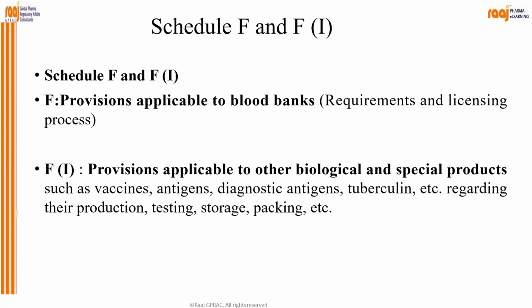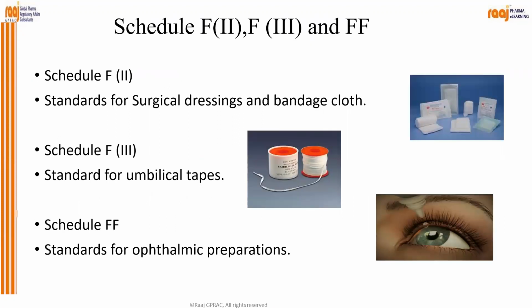Okay. In Schedule F and F1, F has provisions applicable to blood banks, requirements and licensing process, whereas F1 has provisions applicable to other biological and special products, such as vaccines, antigens, diagnostic antigens, tuberculin, etc., regarding their production, testing, storage, packing, etc. In Schedule F2, F3, and FF, F2 means standards for surgical dressing and bandage cloths. F3 is the standard for umbilical tapes, and FF is the standard for ophthalmic preparations.